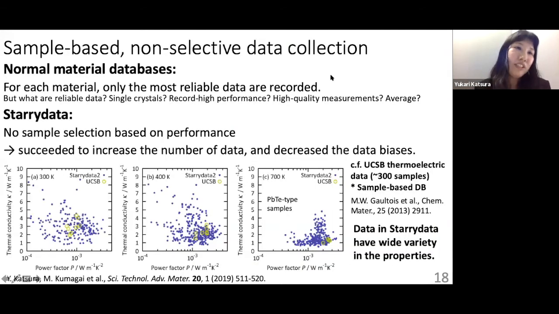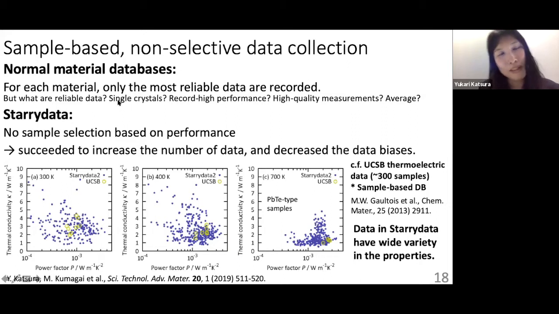So the feature of our database is that it's sample-based and non-selective. So in normal materials databases, only the most reliable data are recorded. But for experimental data, we have to select the most reliable data. And that is a very hard process.